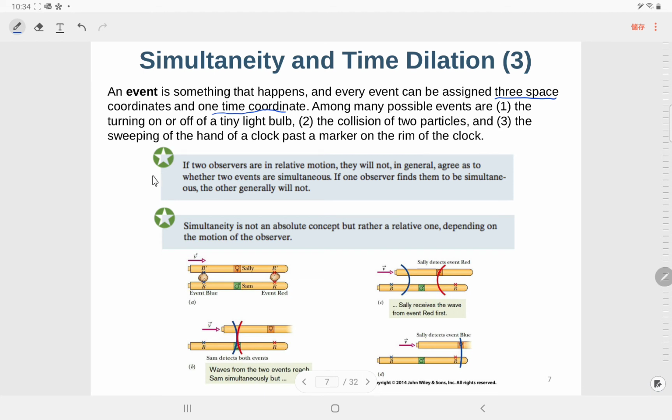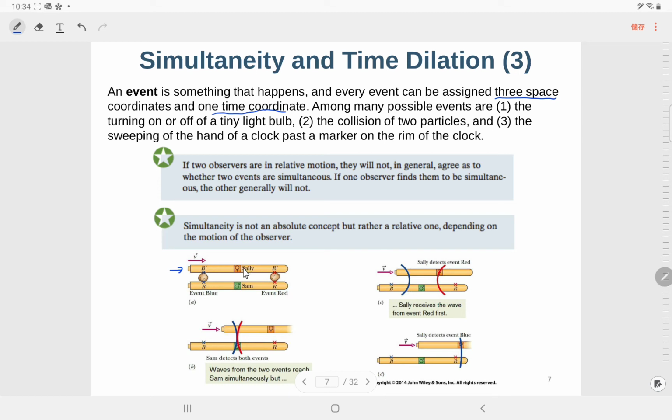If 2 observers are in relative motion, they will not in general agree on whether 2 events are simultaneous. If one observer finds them to be simultaneous, the other in general will not. So this is something strange. Suppose the upper one is moving to the right with a velocity of v.